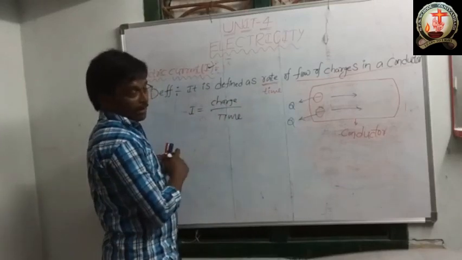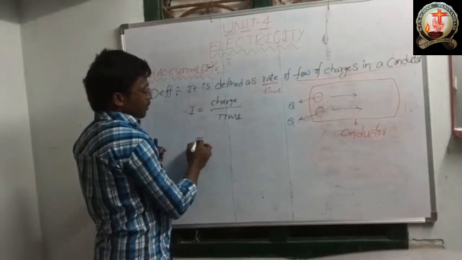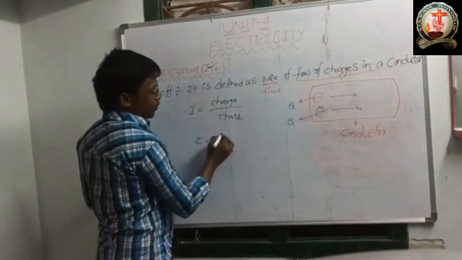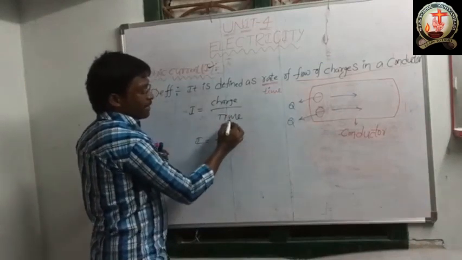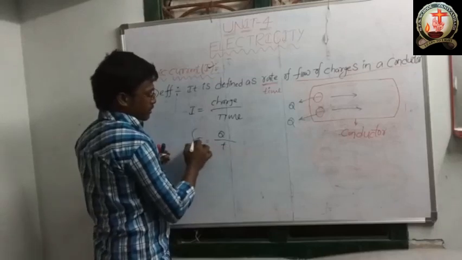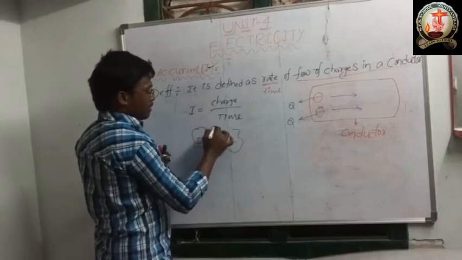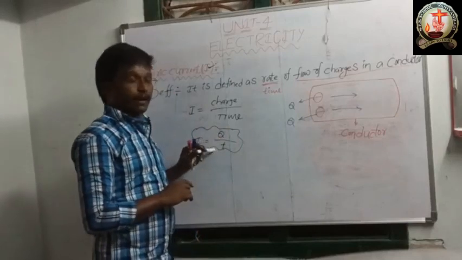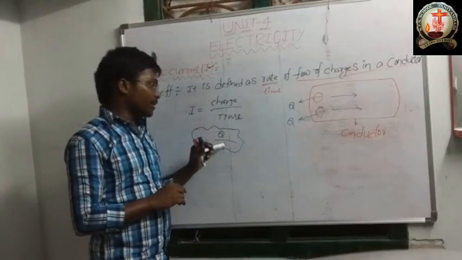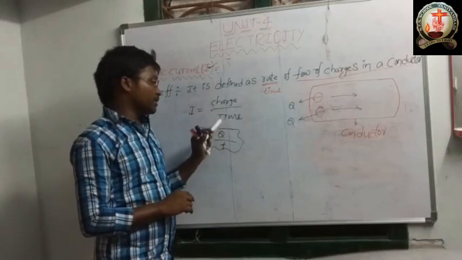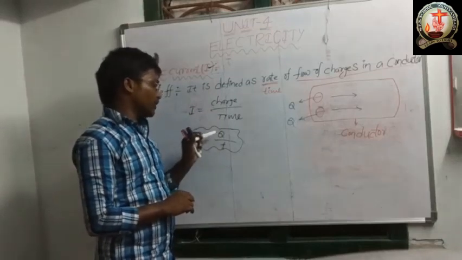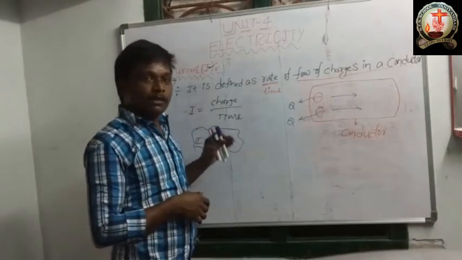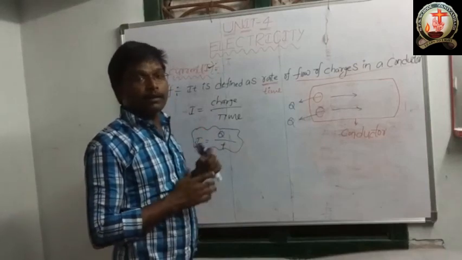Charge we denote as Q and time as T. So I is equal to Q by T, charge by time. This is the formula of the electric current.